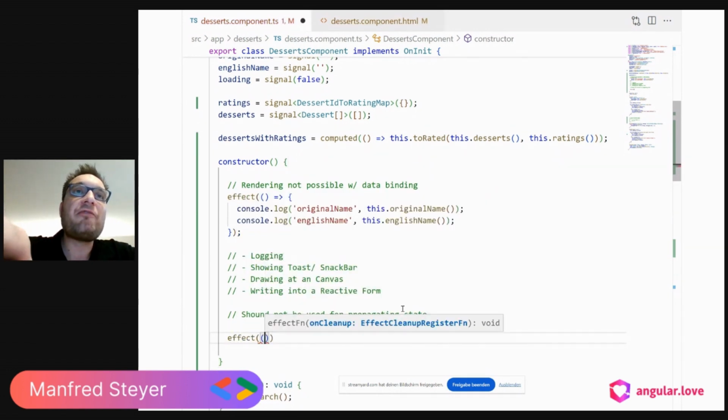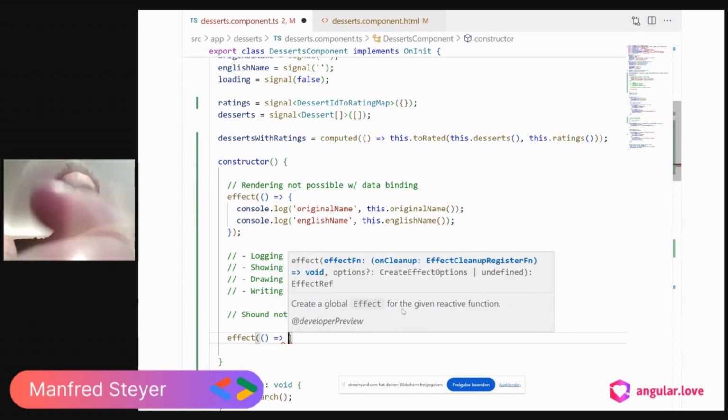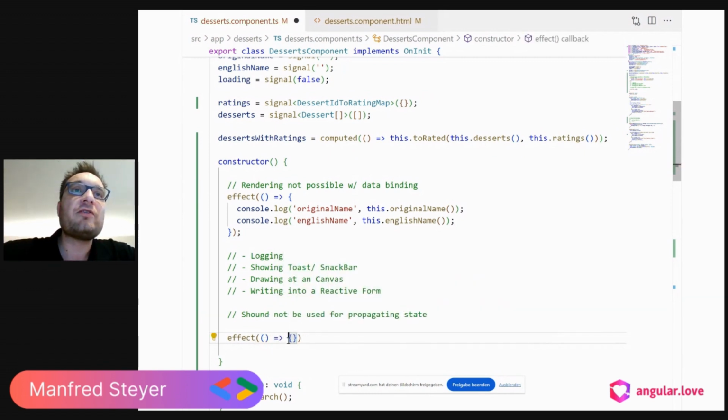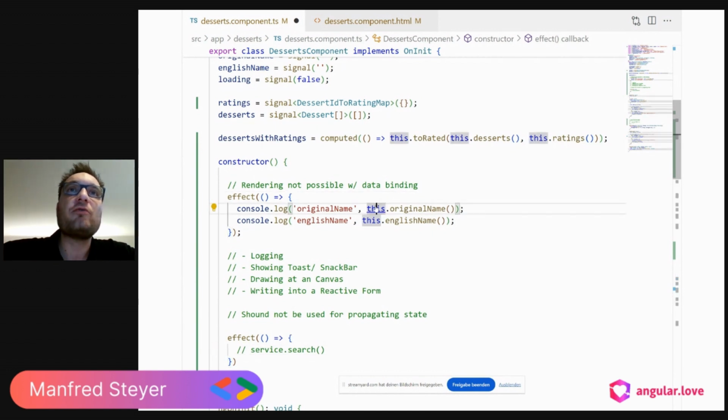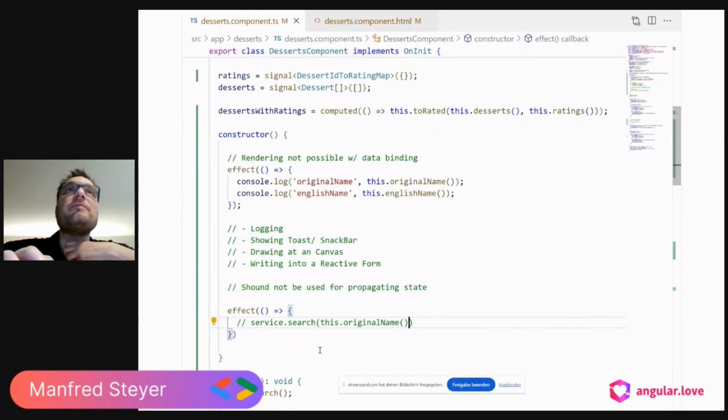If I used an effect to bring some state into a service, let's say I had service and update or search, then just using such an effect to propagate the original name in there is not a good idea. And there are several reasons for this.